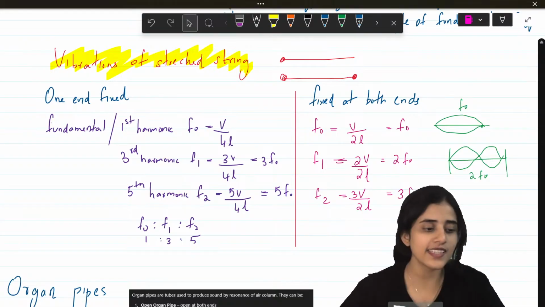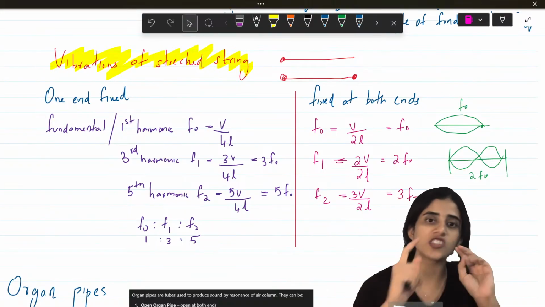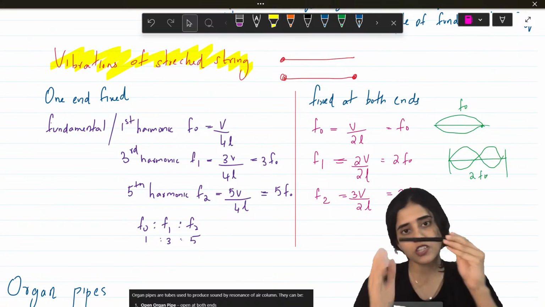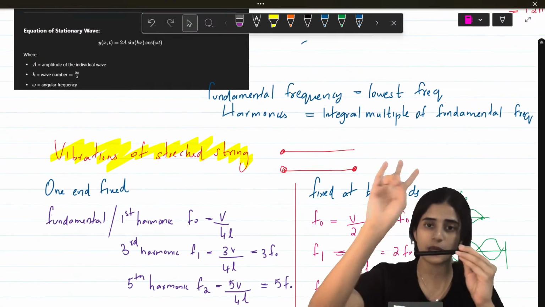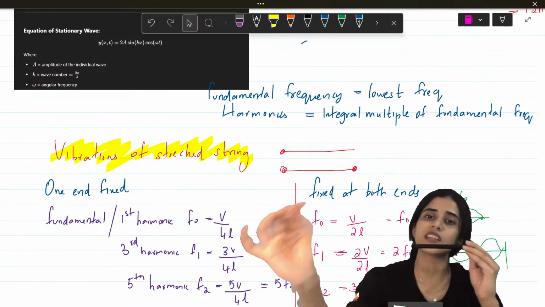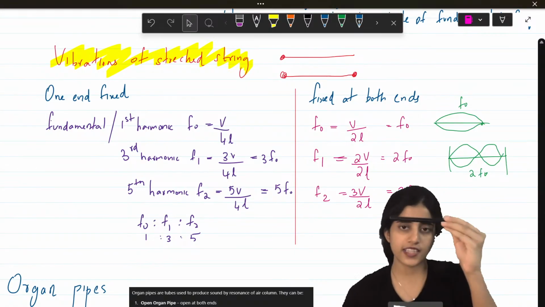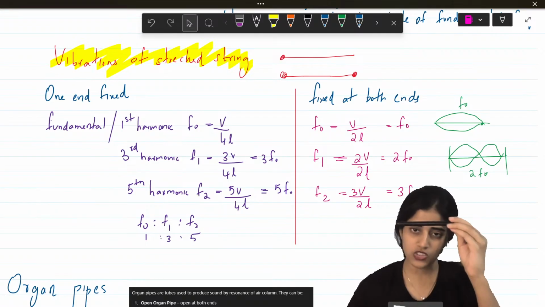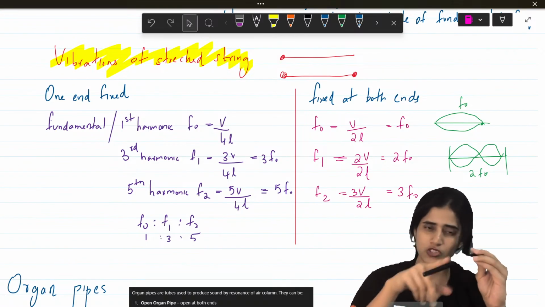Next, what we're going to see is vibrations on a stretched string. So the string is here. In the first case, I have only attached one end. Two things you already know: fundamental frequency and harmonics. Fundamental is the first frequency, harmonics is the integral multiple of it. Now we take a string where only one end is attached. So what happens once I make vibrations on the string?